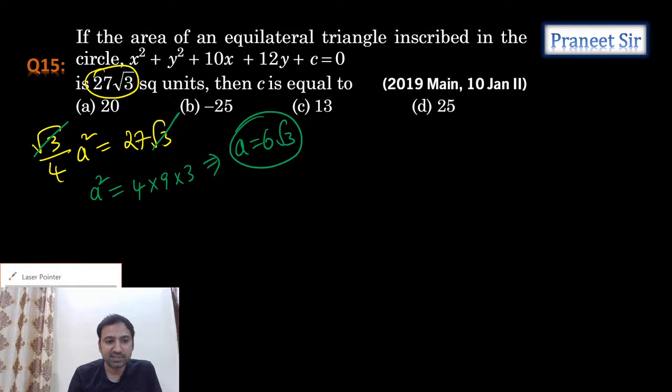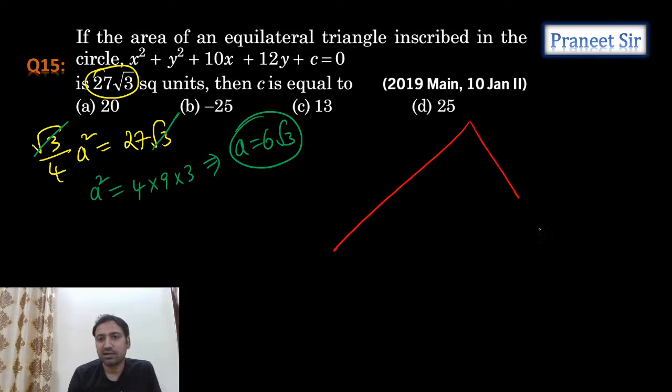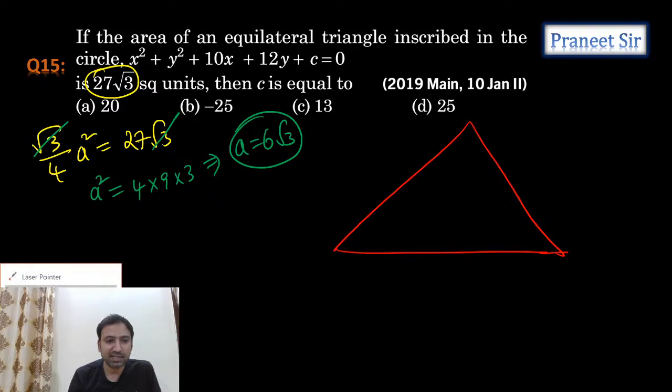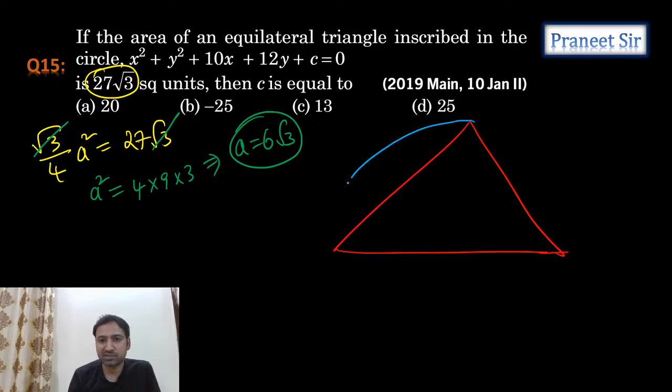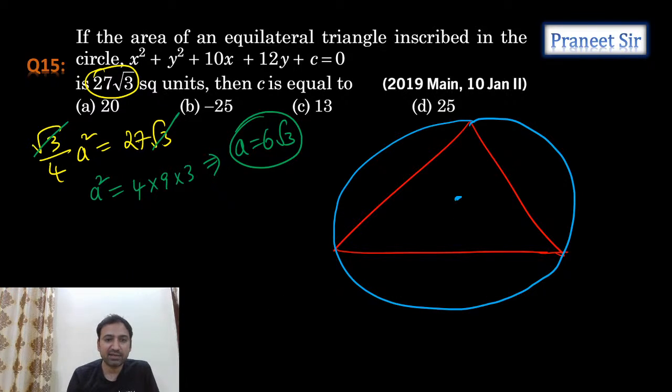Right. Chalo, then let's draw the equilateral triangle. So this is the equilateral triangle and the circle is circumscribing here. So this is a circle. This is the center and we need to calculate the radius of this circle. Capital R we need to calculate.